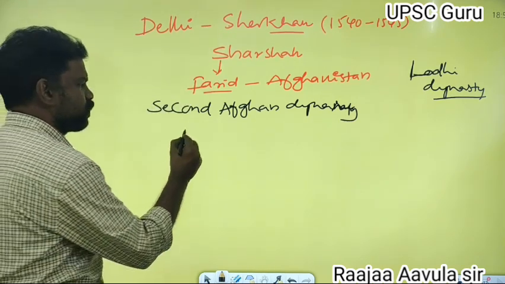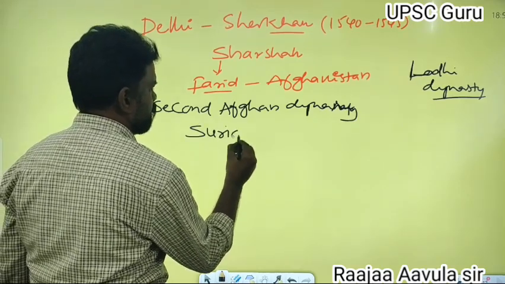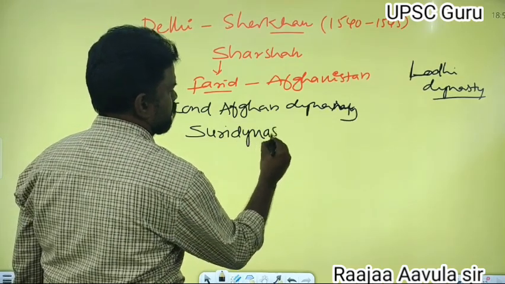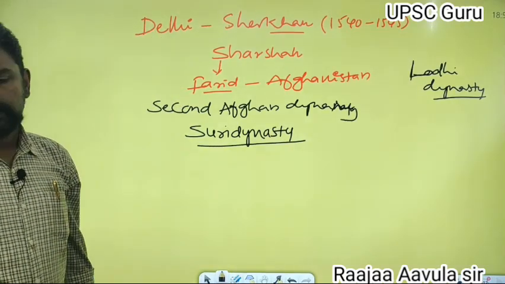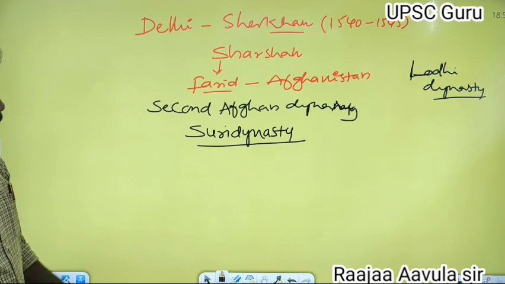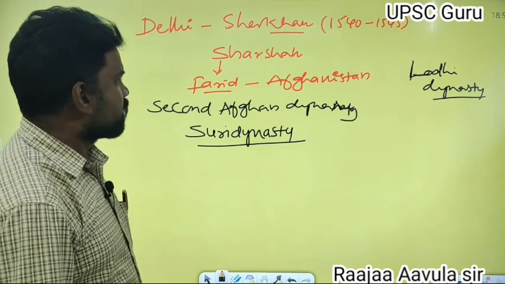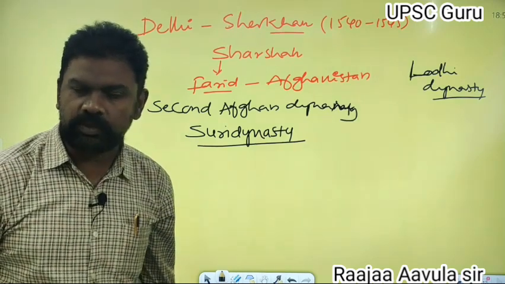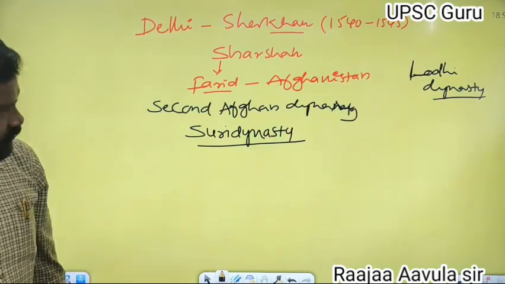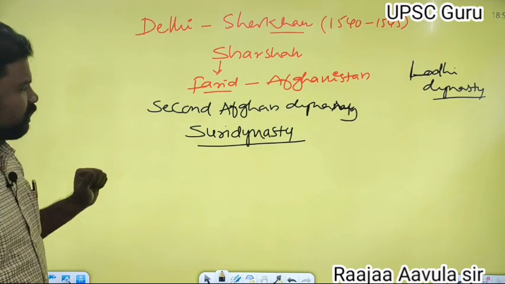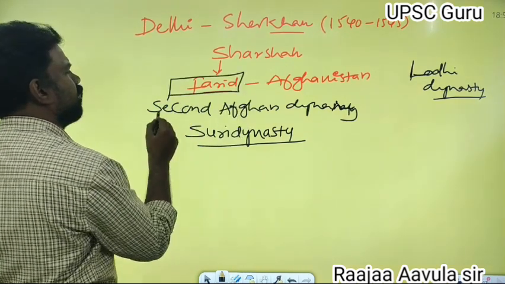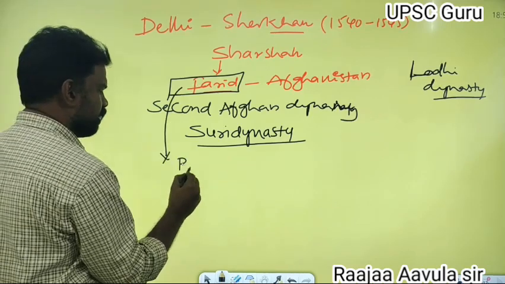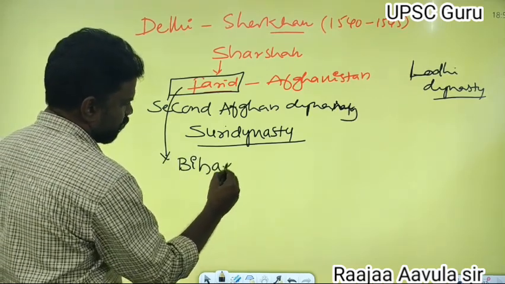This dynasty is also called the Suri dynasty. In the Suri dynasty, Sher Shah ruled for just 5 years. Sher Shah was originally called Farid. If you come to the background of Sher Shah, initially Farid went to Bihar.